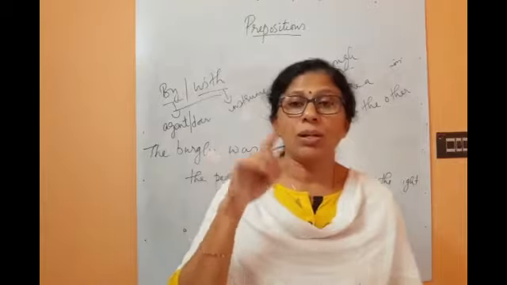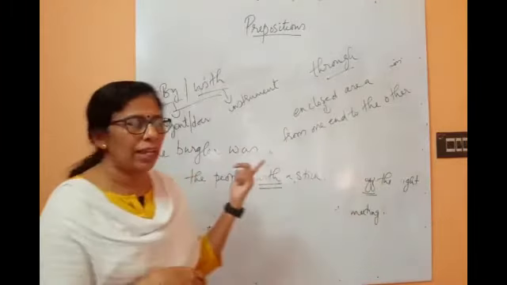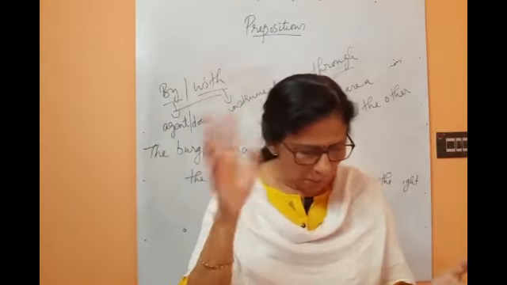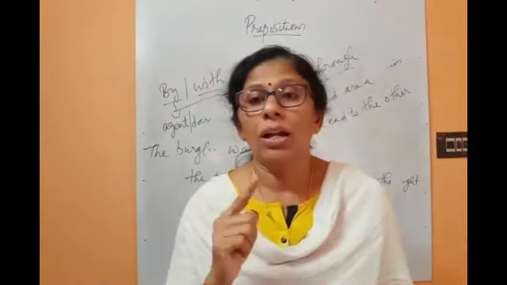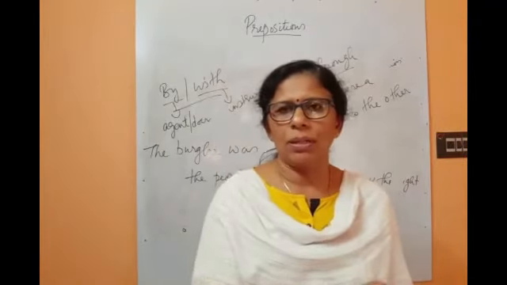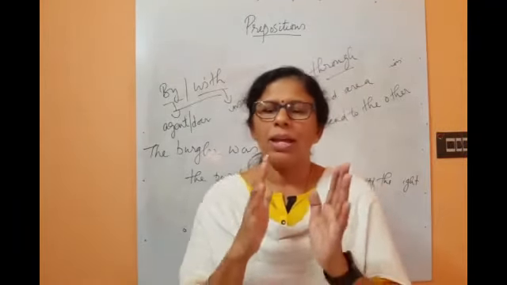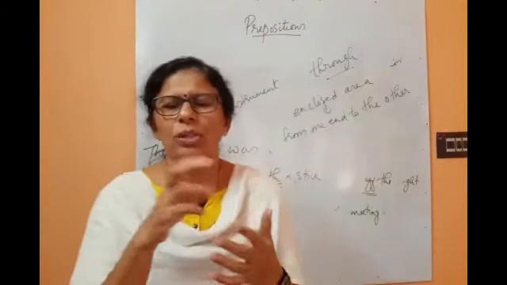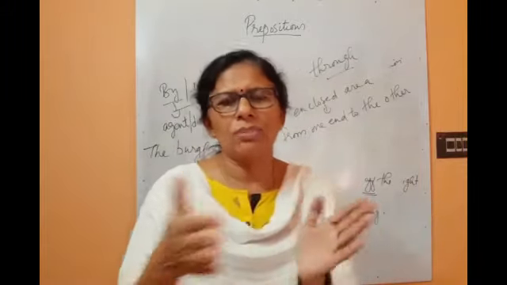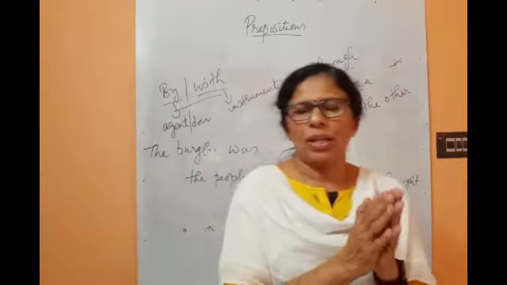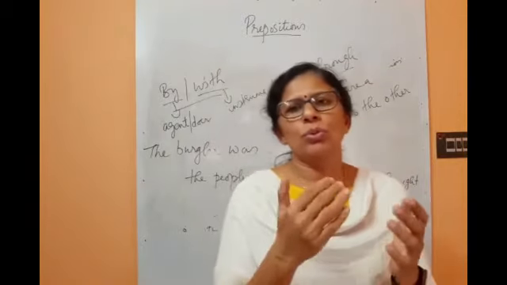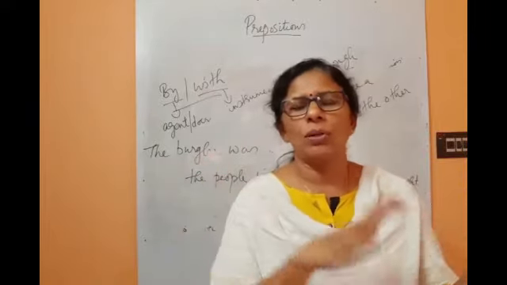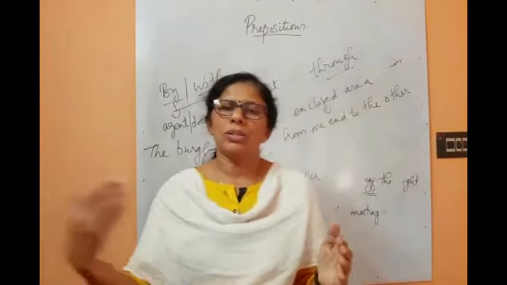Okay, and next one, by and with. By means the doer of the action and with means the instrument with which you are doing the action. Okay, so that is the difference between by and with. And another one is in time and on time. On time means exact time and in time means the time which is before, that may be 5 to 8 minutes before. So with a considerable margin we use in time. Okay, and the last one, through. Through means from one end to the other end, an enclosed area from one opening to the other opening. Okay, the car went through the tunnel.